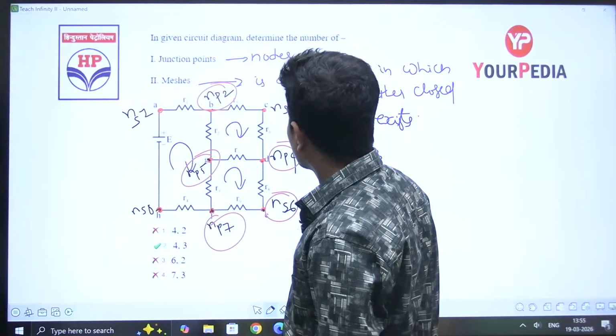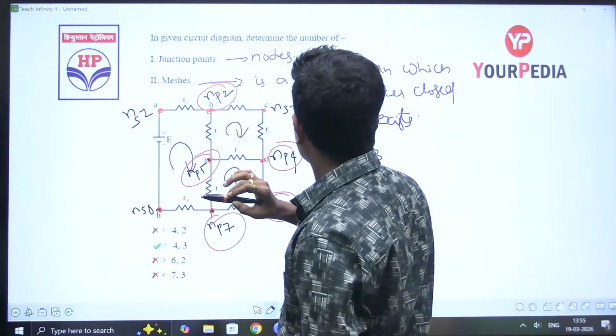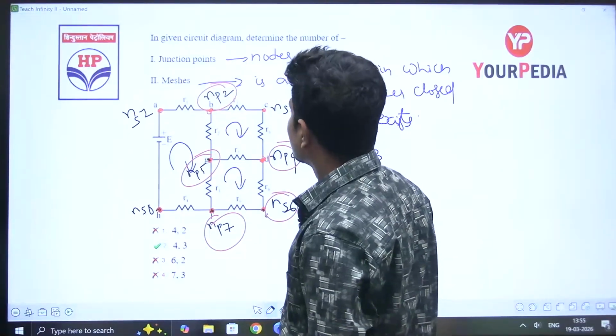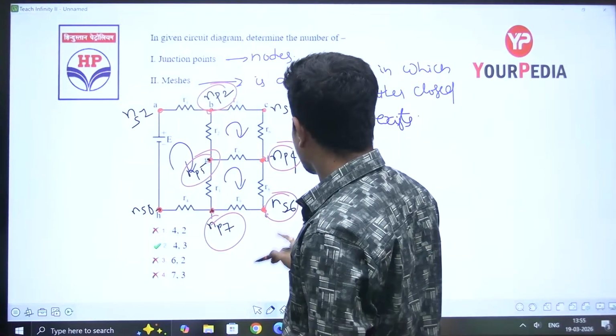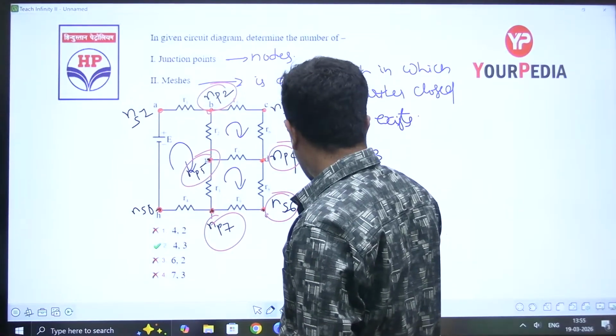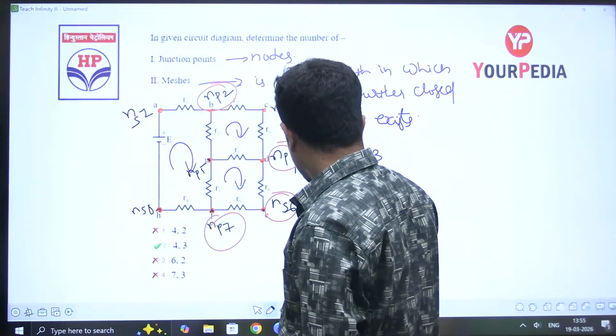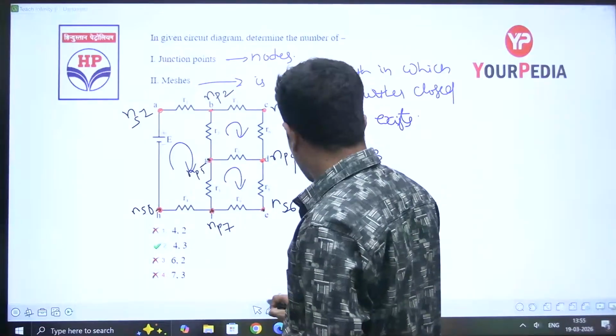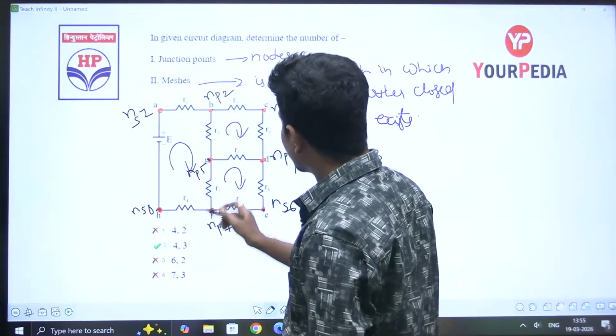Yes, this is a principal node. This is also a principal node. This is also a principal node. Sorry, this is a simple node. Sorry, I made a mistake when I marked. Let us count again. We counted properly, but the last time we counted the wrong way.